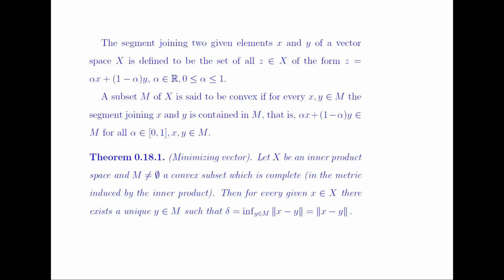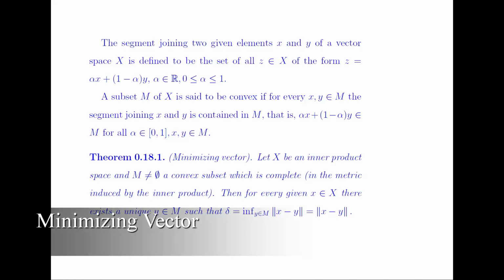So now we discuss the existence and uniqueness of the minimizing vector in an inner product space. Let X be an inner product space and M a non-empty convex subset which is complete. Then for every given x belonging to the set X, there exists a unique y belonging to the set M such that delta is equal to the infimum of the norm of x minus y, where y belongs to the set M.